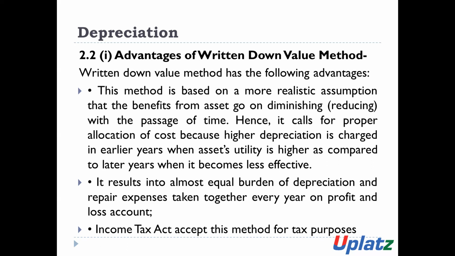Hence, it calls for proper allocation of cost, because a higher amount of depreciation is charged in the earlier years when the asset's utility is high, as compared to later years when the asset's efficiency is low.